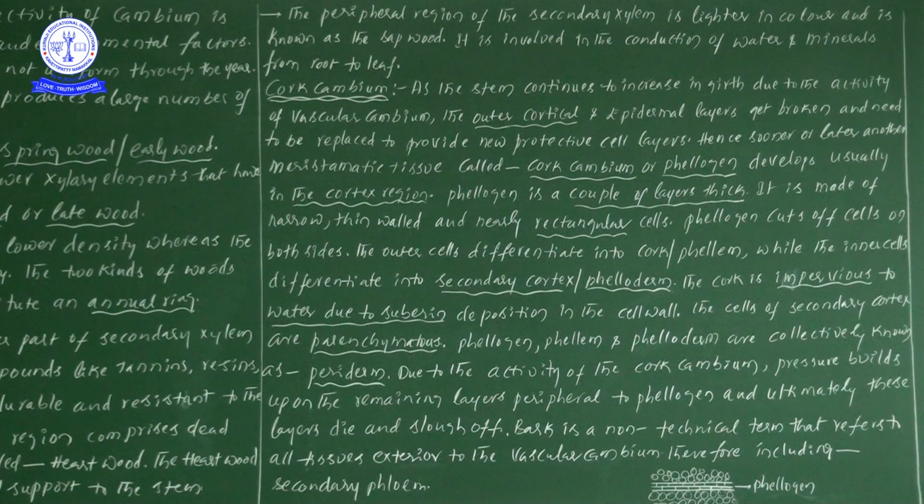Just like the activity of vascular cambium that we have seen, we will now see the activity of cork cambium also. So we have to concentrate more and more. Why does this cork cambium activity start? Just concentrate on my voice. Due to the activity of vascular cambium, the secondary xylem is added towards the inside of the stem, so more and more cells are added.